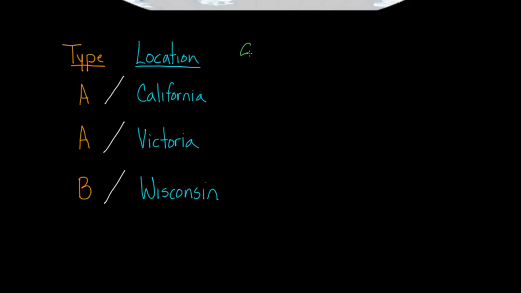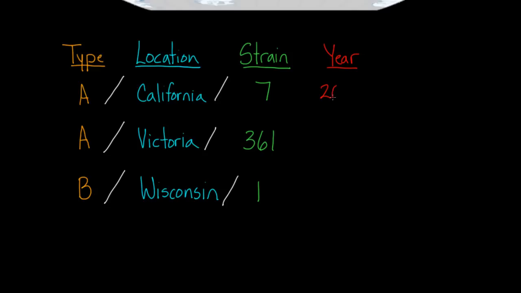Next, they actually have strain numbers. So they'll give you a number, and what that number refers to, it doesn't mean a whole heck of a lot to us, but we're going to put it in there just because that's how they name things. The strain number is, for the first one, 7. This is 361. And this is strain 1. And then finally, they'll put the year that they actually identified this thing. So the year of identification. And this first one, this type A, was actually identified back in 2009, whereas the other ones are a little bit newer, identified in 2011 and 2010. So that's what comes after the strain number.